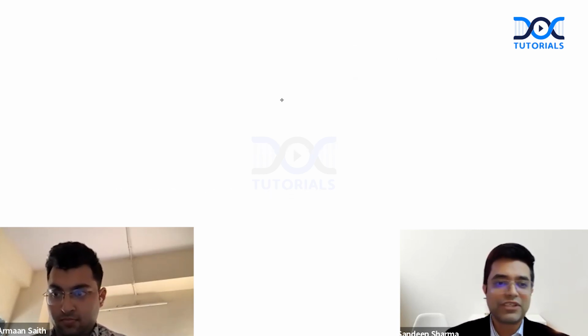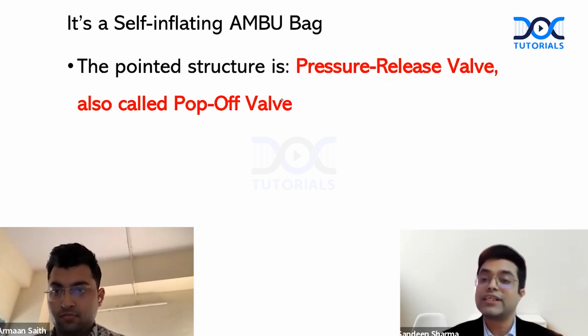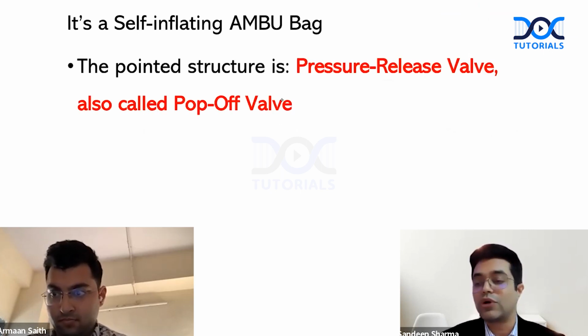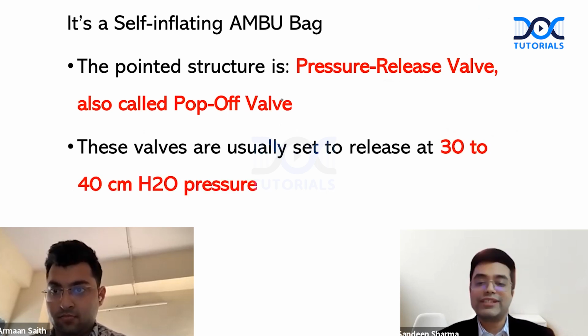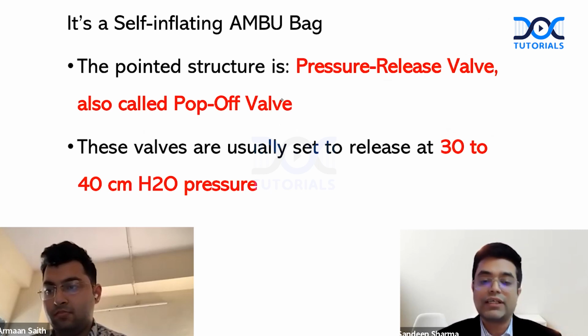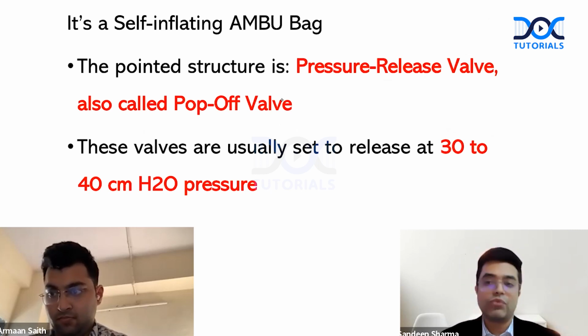So the answer to this question: it's a self-inflating Ambu bag. The pointed structure which has been shown is the pressure release valve, also called the pop-off valve. And these valves are usually set to release at 30 to 40 centimeters of saline, right? So Dr. Arman, where did you get it wrong?